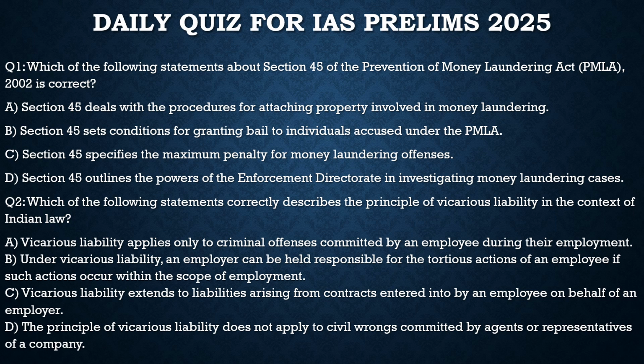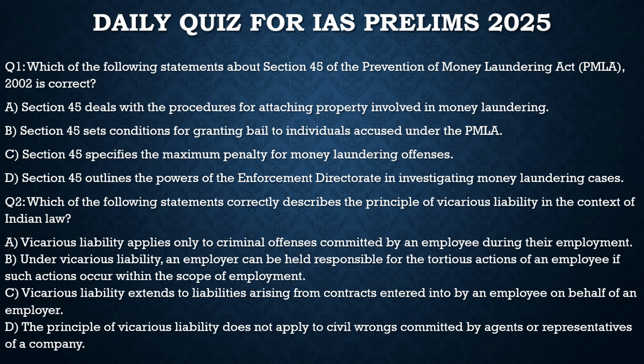For example, I am employing somebody and I am taking his responsibility, and he does anything wrong, so that liability lies on me. If he is doing anything wrong, anything uncivil, that liability of his lies on me. So statement B is correct. Statement C, vicarious liability extends to liabilities arising from contracts entered into by an employee on behalf of an employer, 100% correct, nothing wrong with this statement, but it is not specific to the contracts. So it is partially correct, but the statement itself is correct. So B and C are correct statements in this question.